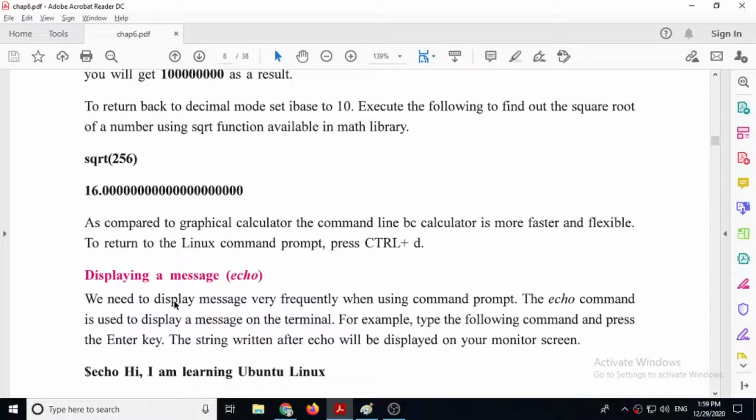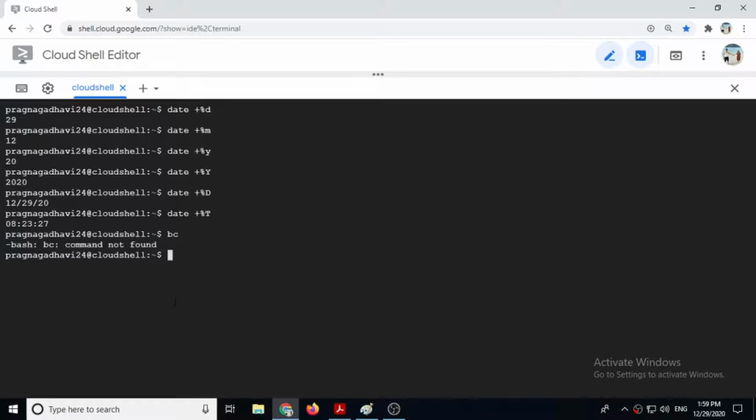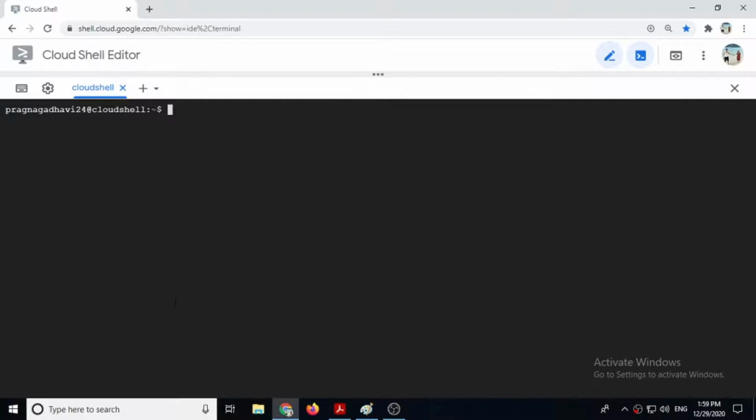Next is the echo command. Now let's see how the echo command works. I'll give the clear command. If you want to print something, then you can give echo, space, then inside double quotes you can give "hello, how are you". You have to complete the double quotes. Actually double quotes are not compulsory. If you don't give them, it doesn't matter, but if you are starting them, then you have to complete them. Press enter, then it will print your message, hello, how are you.